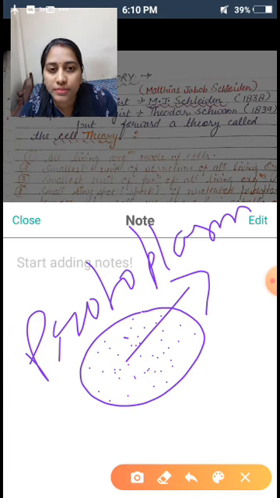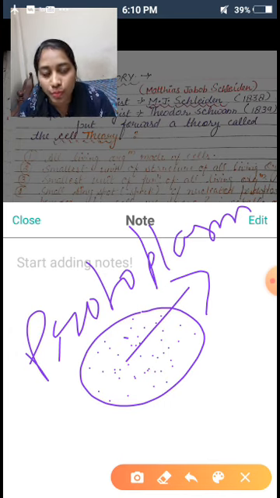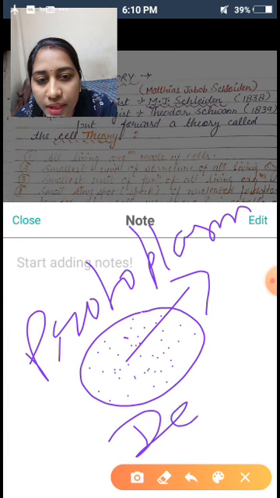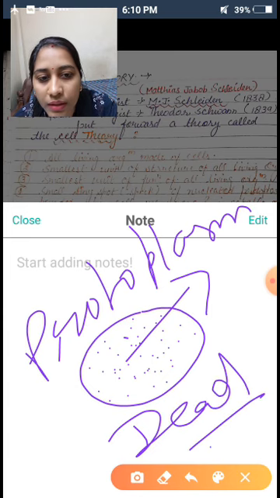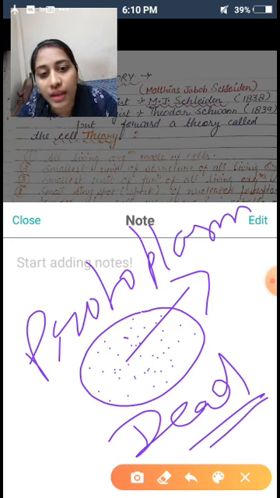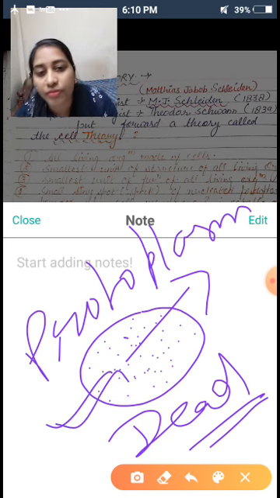This protoplasm has a chemical nature, meaning if this protoplasm is not there, then the cell is not alive, the cell is dead. We can say that protoplasm is the living material of the cell.